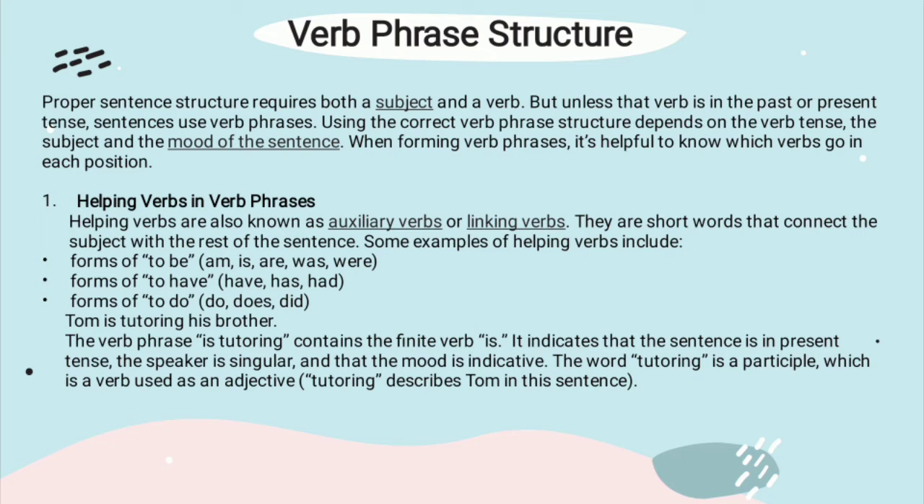Tom is tutoring his brother. The verb phrase is tutoring contains the finite verb is. It indicates that the sentence is in present tense. The speaker is singular and the mode is indicative. The word tutoring is participle, which is a verb used as an adjective. Tutoring describes Tom in this sentence.